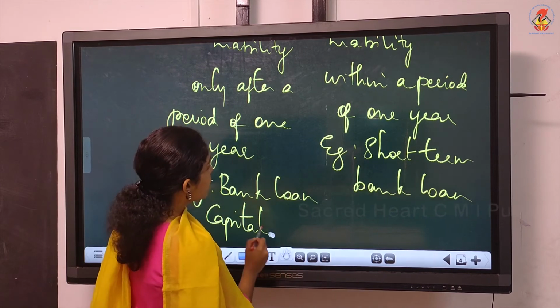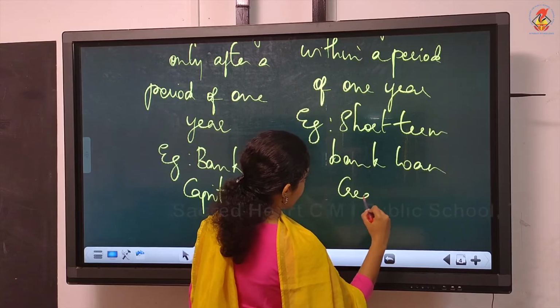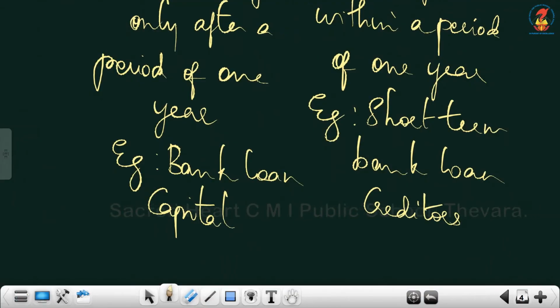Then under current liability we can write creditors here. Creditors means the people to whom we have to pay money because they would have supplied goods on credit. And that settlement also should be done within a period of 1 year. Creditors are normally short term in nature, that is current liability.